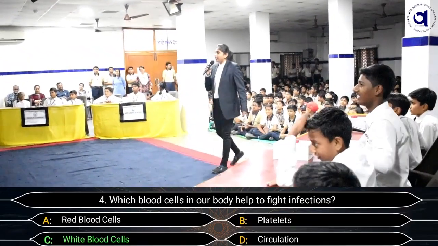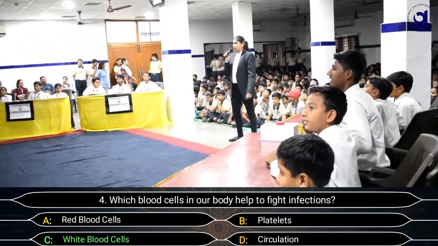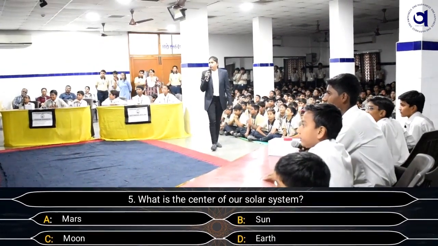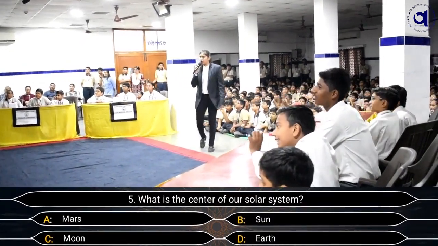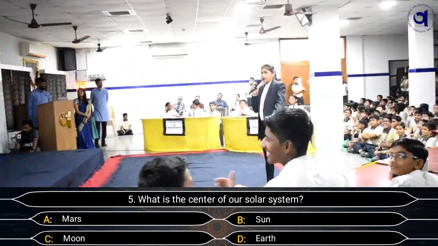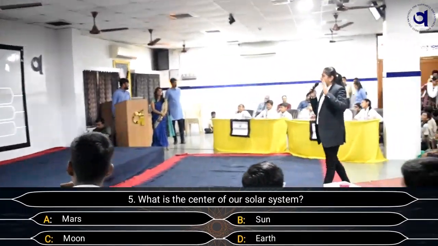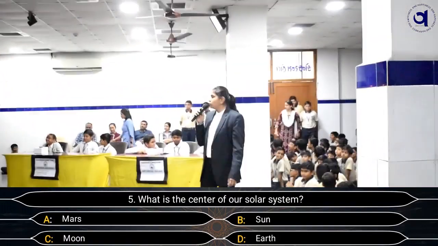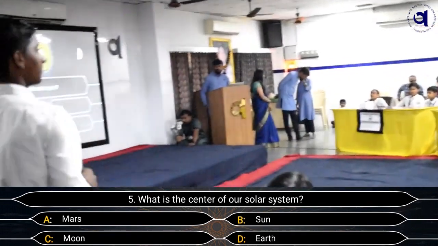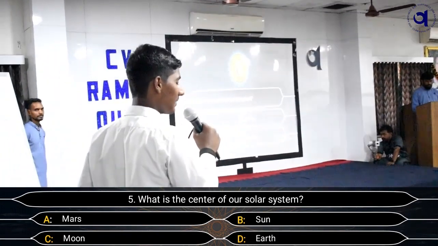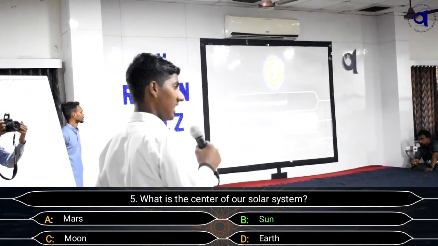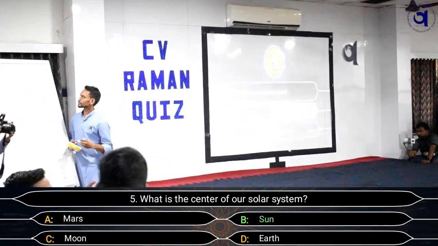Now, let's move ahead with the last question for the Jagdish Chandra Bose team. What is the center of our solar system? And the options are A. Mars, B. Sun, C. Moon, and D. Earth. Sun. Are you sure about the B option? Yes, ma'am. May we lock the screen for the B option? And the right answer is Sun.